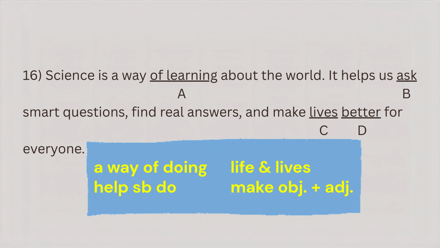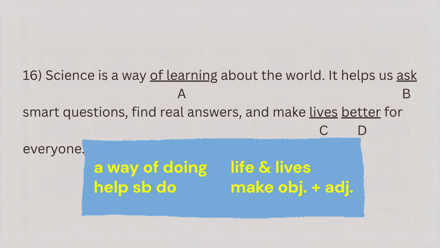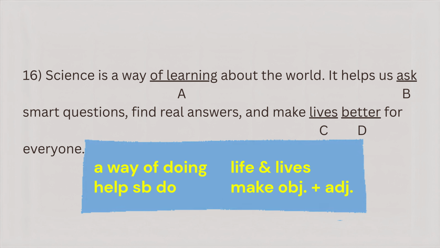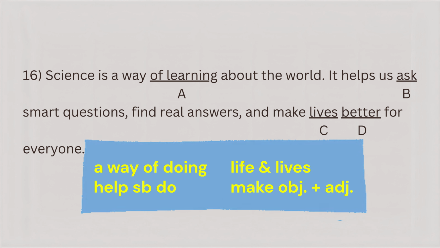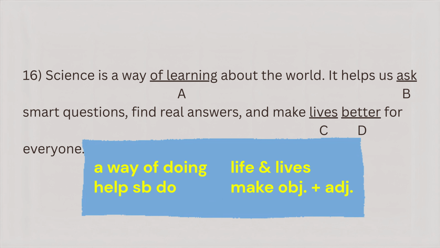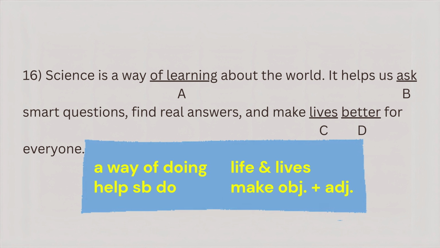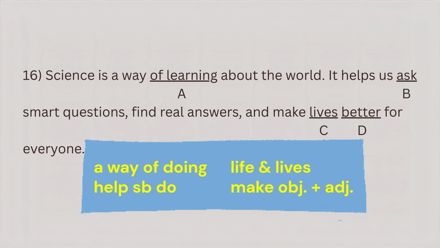We're not talking about individual people's lives, one by one. We're talking about the human experience as a whole. So instead of lives, we should use the singular, abstract noun. Make life better for everyone. That's smoother, more universal, and grammatically correct.